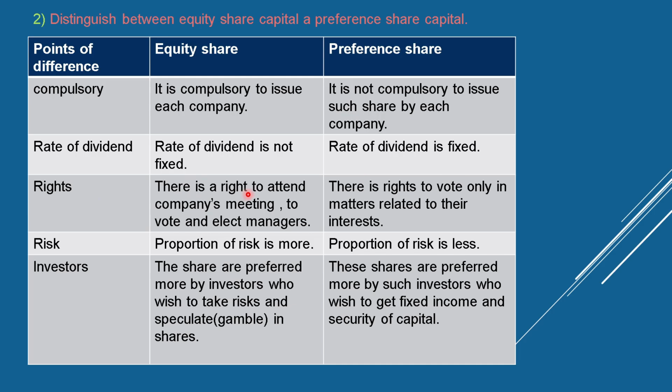Rights: there is a right to attend the company's meeting, to vote and elect managers. There is a right to vote only in matters related to their interest. Risk: the proportion of risk is more for equity shares and less for preference shares. Investors: equity shares are preferred more by investors who wish to take risk and speculate. Preference shares are preferred more by investors who wish to get fixed income and security of capital.